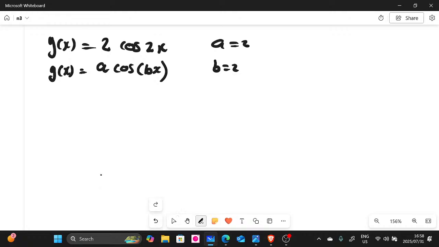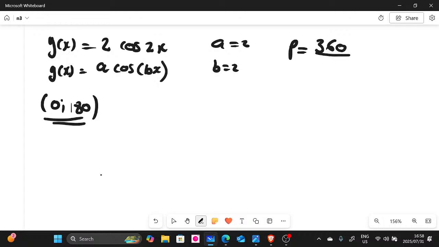But they say we must show the intercept and the turning point. So for this cos graph of ours, first of all, we need to find the period. So there is a formula for the period. Period means one full cycle, right? Oh, let me not forget, our domain is 0 to 180. So we cannot go beyond 180, guys. This is our domain, right? So when you calculate the period, it's simple. It's 360 divided by b. This is how you calculate your period. So 360 divided by b. Our b here is 2, right? And this is going to give you 180 degrees.